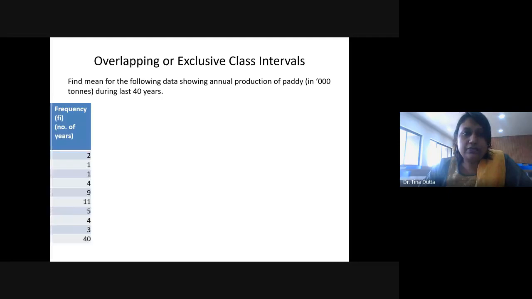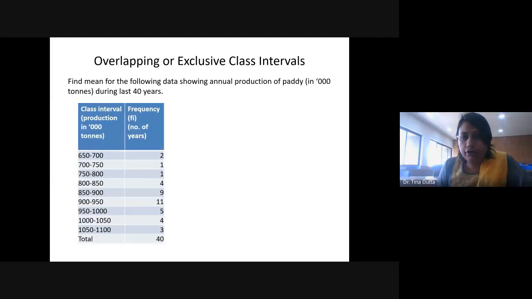Here the question is find mean for the following data showing annual production of paddy in 1000 tons during last 40 years. So now let us understand this data, what it means. Here I have the figures in intervals, right? So this is class interval 650 to 700, 700 to 750, 750 to 800. So this is how I'm having the class intervals. Now what these figures are showing? These are showing production of paddy.